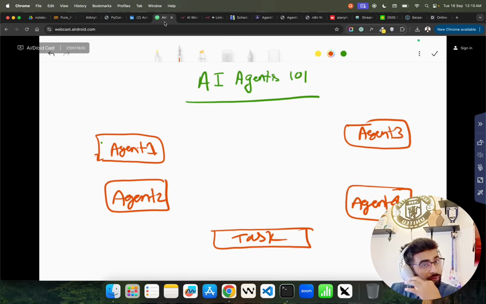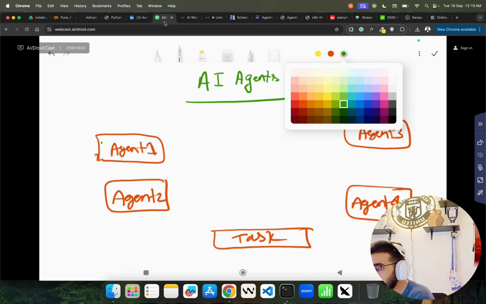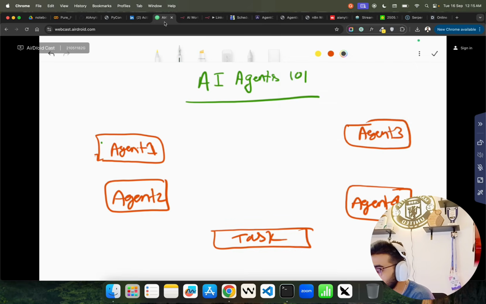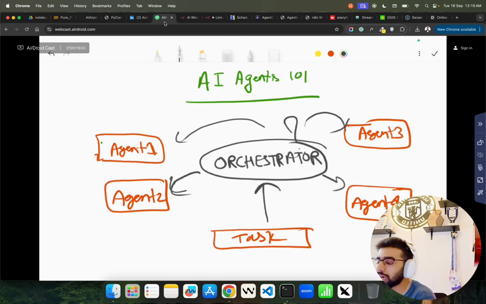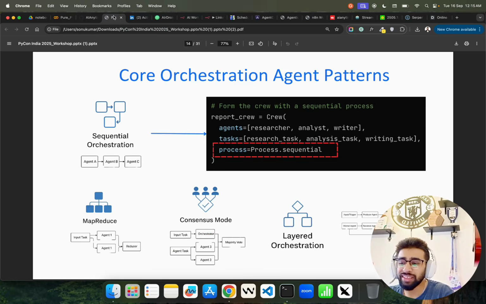How do they coordinate with each other, guys, right? For that, you need something to do that. And that's where we have the orchestrator. So you need orchestration. Now the task goes into it. The orchestrator decides to route to this, route to this, route to this, or how to work together, how to sync, and everything, right? So this orchestrator is not that simple or straightforward. It has to be very based on use cases and whatnot.